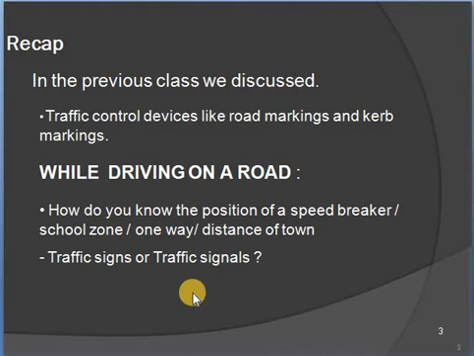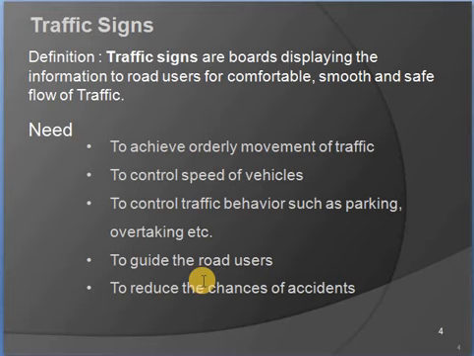And next, in the previous class we discussed the traffic control devices like road markings and curb markings. While driving on a road, how do you know the position of a speed breaker or any school zone or any one way or any distance of turn? That is known by the traffic signs or traffic signals. Obviously, traffic signals and traffic signs are compulsory nowadays. So let us see the traffic signs definition.